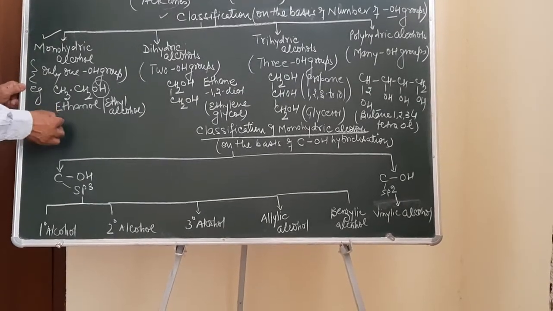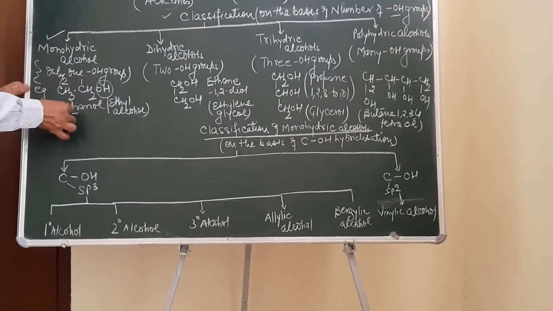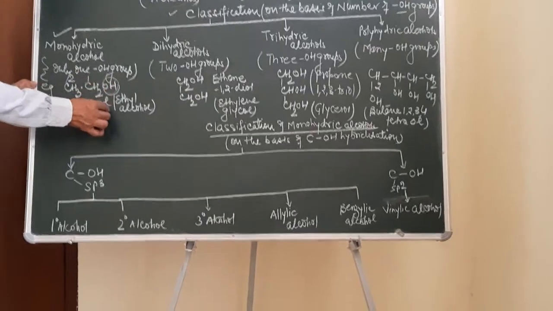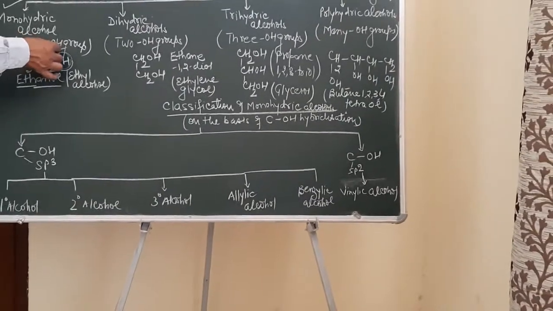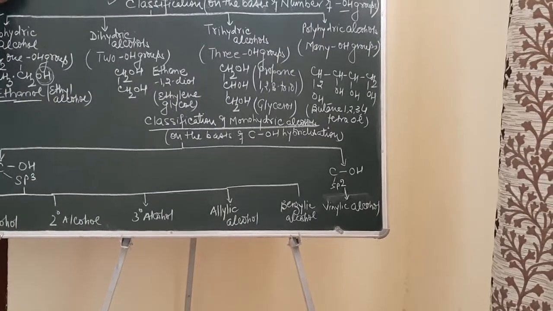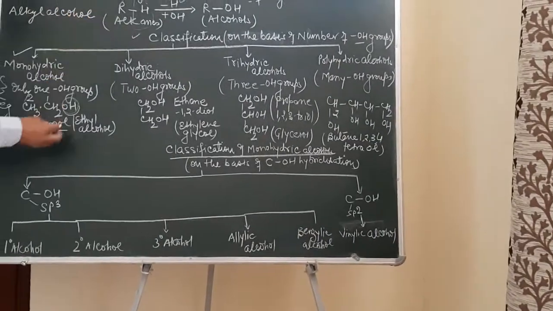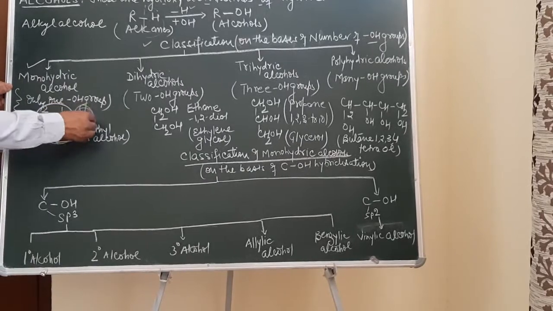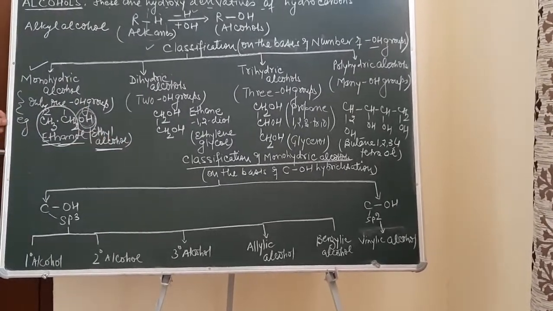If you go for the naming of this one, what will be the name? How many carbons? 1, 2. For 2 carbon atoms, what is the root word? Eth. Single bonded, ane. And what is the secondary suffix of the OH group? Ol. So the name of this compound will be ethanol. As far as monohydric alcohols are concerned, their common name is given as alkyl alcohol. Here, what is the alkyl group? This is the ethyl group. And for the OH group, you will write alcohol. So the common name will be ethyl alcohol.